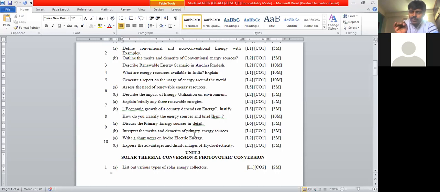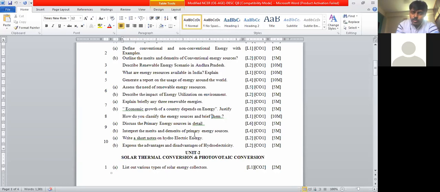But please remember, whenever you are going to write it, wherever it is possible, please mention the rough diagrams. Diagrams will always help you. So please consider that. Next, go to the seventh one, three renewable resources, 7A.